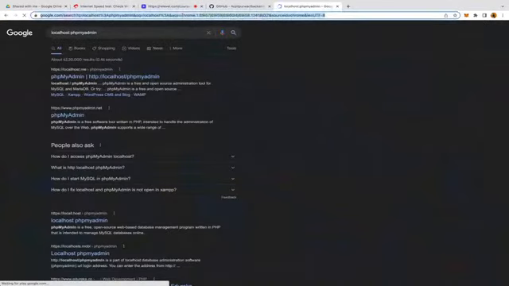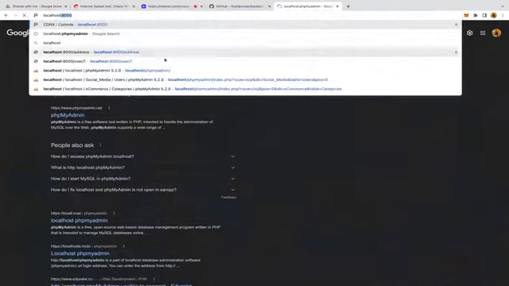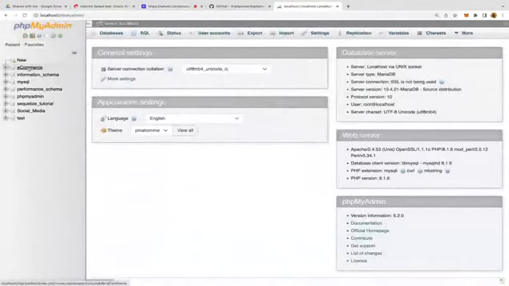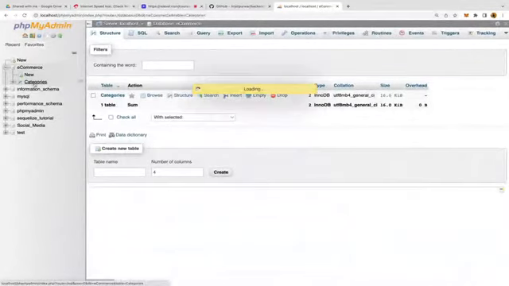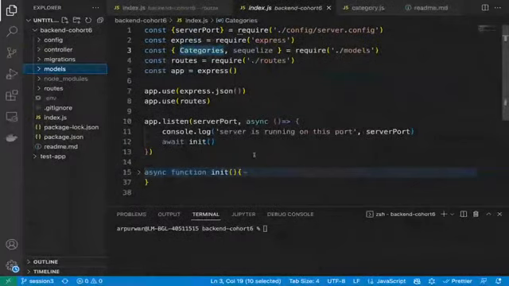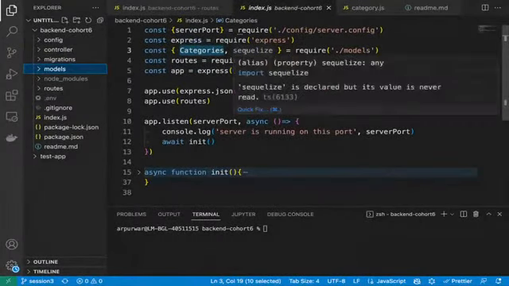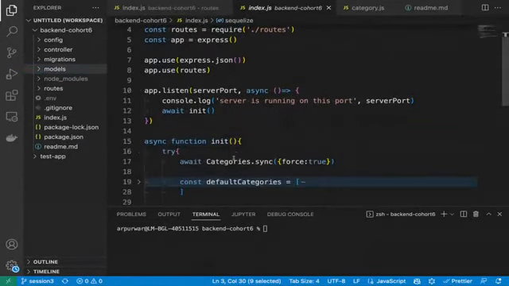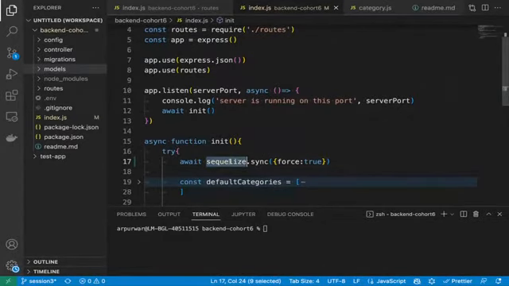Okay, localhost. Yes, you are here. If I go into the e-commerce database, you can see only the categories table is there and the dummy data which we have created in our app.js. Now we have to create the products table also, correct? So first thing, I'm trying to sync it through Sequelize only. So we will do Sequelize.sync. So whatever models there will be, I am believing it will automatically sync everything.